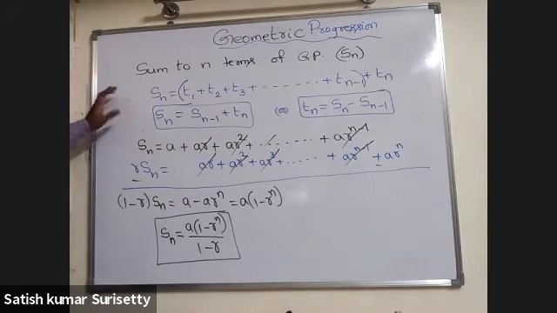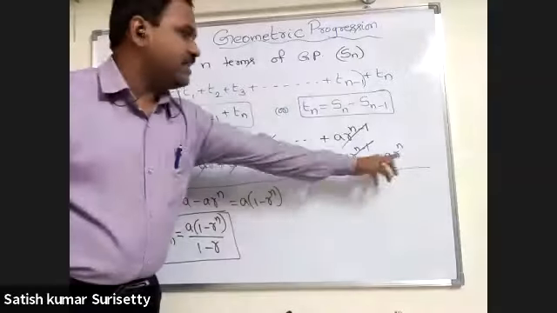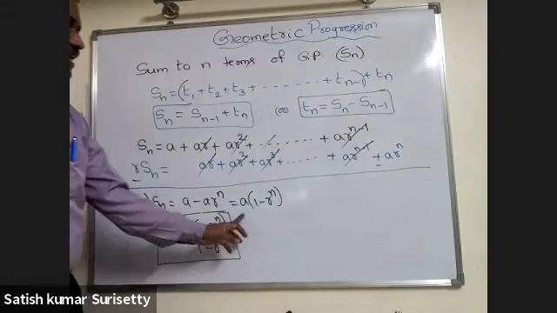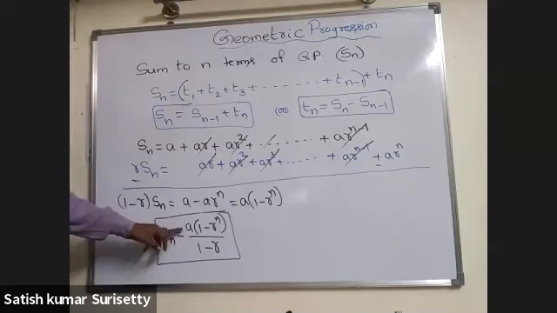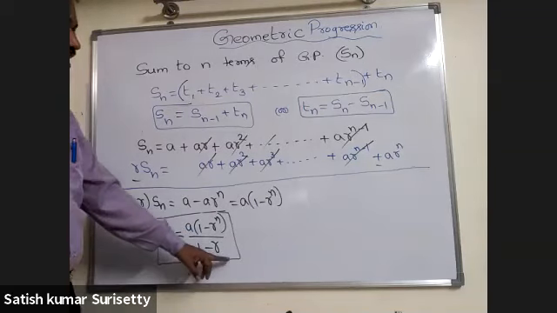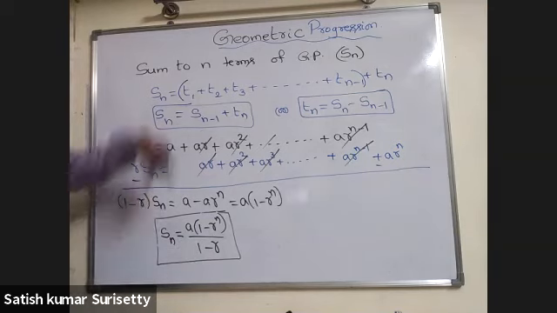Go through once again. So the sum of n terms of GP is what? A plus AR plus AR square and so on up to AR to the power of n minus 1. Multiplying with the common ratio R on both sides and then subtracting, the terms will get reduced. So it becomes 1 minus R into Sn equal to A minus A into R to the power of n, which is the same as A into 1 minus R power n. So Sn equals A into 1 minus R power n upon 1 minus R. This is the formula for the sum of n terms of a geometric progression.